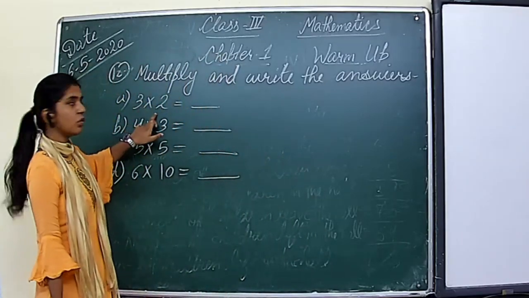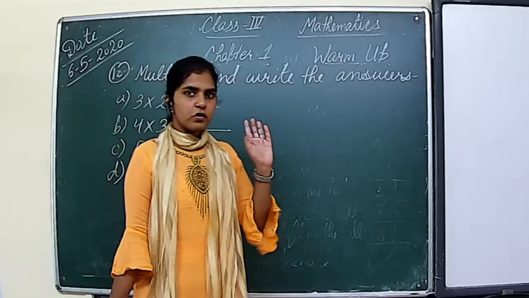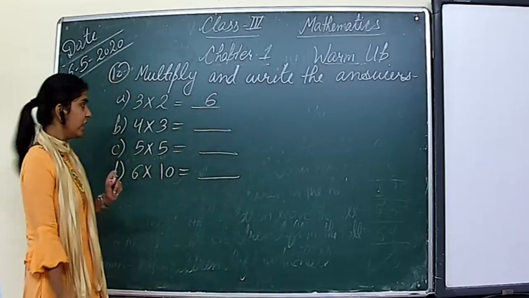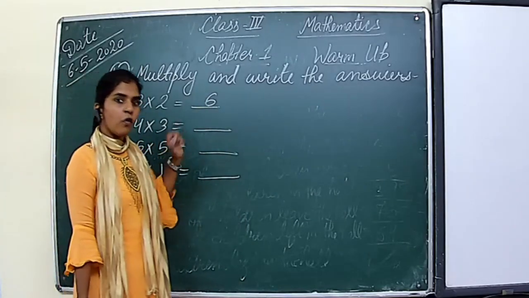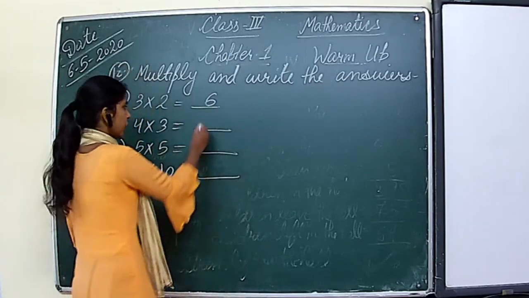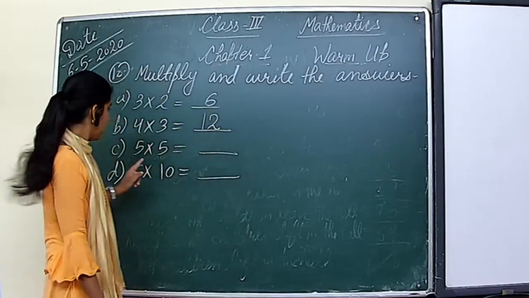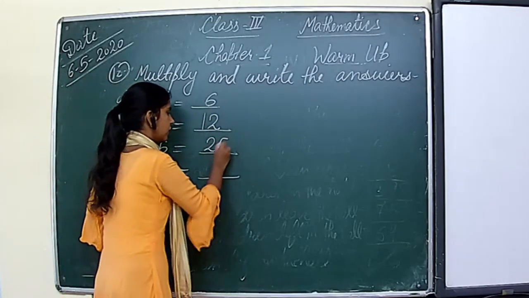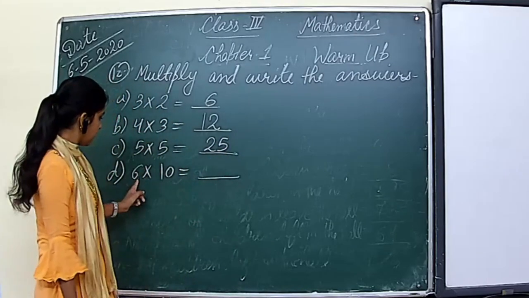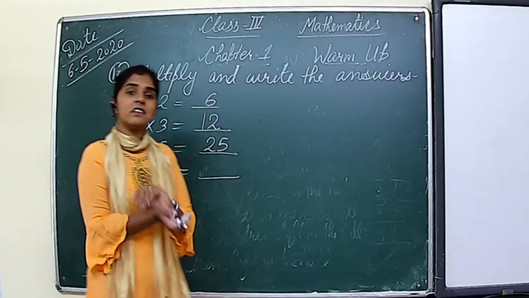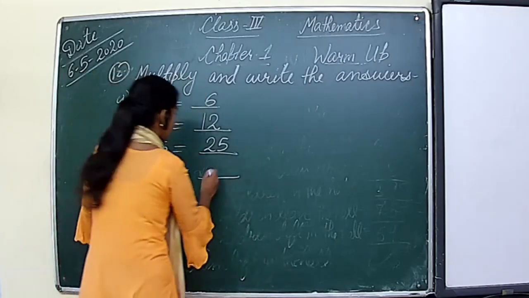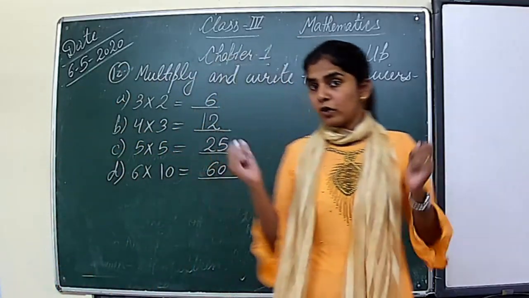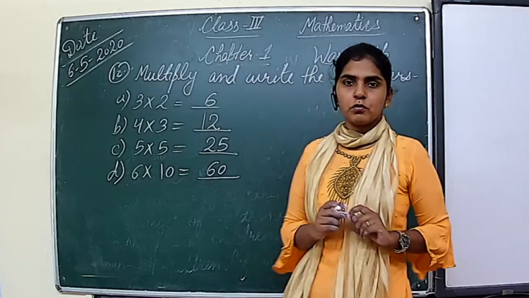First one is 3 into 2. 3 into 2 means 3 twos are, है ना? So, 3 ones are 3, 3 twos are 6. So, answer is 6. Okay. Next one, 4 into 3. 4 threes are 12. Okay. So, answer is 12. Then 5 fives are 25. So, answer is 25. Next, 6 into 10. 6 tens are equal to 60. So, answer is 60. Okay. Very simple, right? Because we know the tables. So, if you don't know the tables, then learn the tables from 2 to 10.